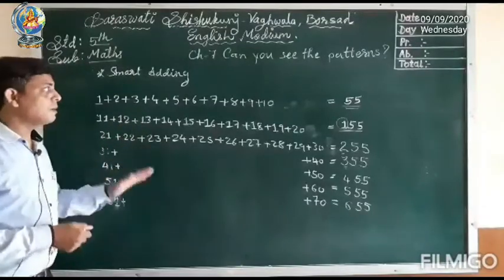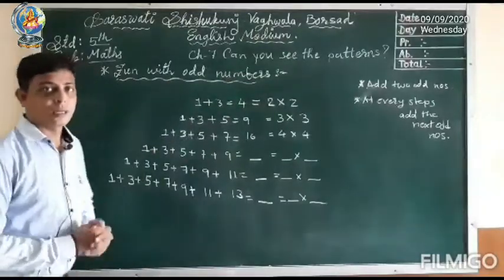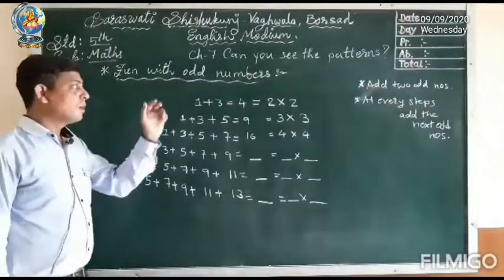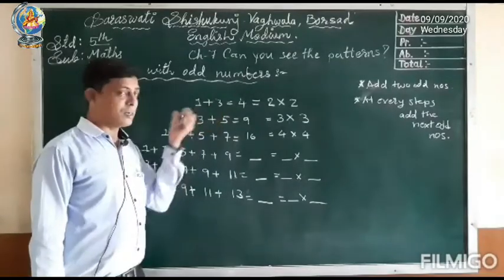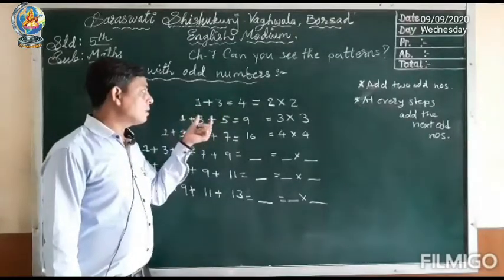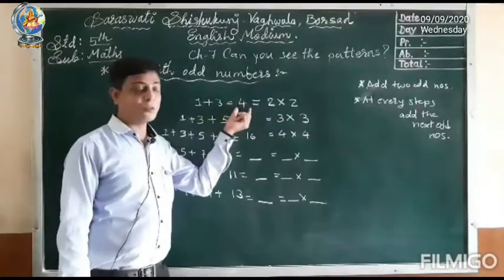Okay, now we will move to next topic. This topic is fun with odd numbers. In this pattern, what we have to do? We have to add two odd numbers. Whatever answer you get, you have to write that answer. So here 1 plus 3 is equal to 4.